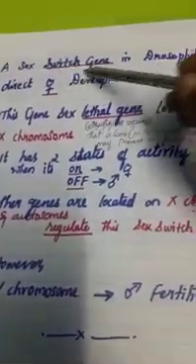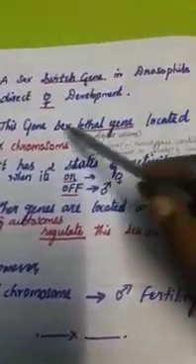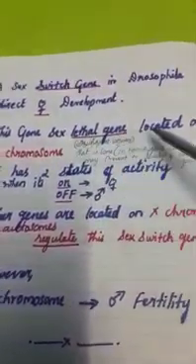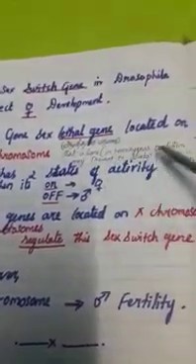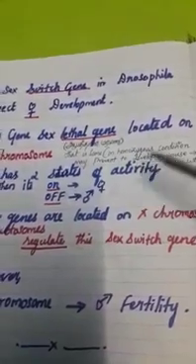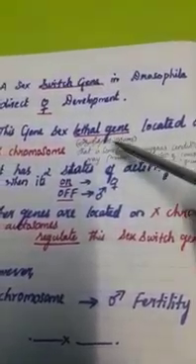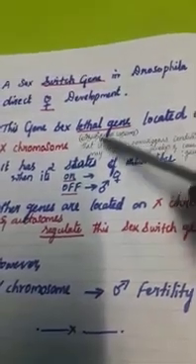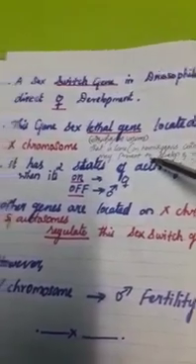So you have to see a sex switch gene in Drosophila, which directs female development. That is, the gene Sex lethal is located on the X chromosomes. Lethal genes means that in homozygous condition they may prevent development or cause death in the organisms. You already learned lethal genes in botany, but you also have to learn this meaning of homozygous conditions.